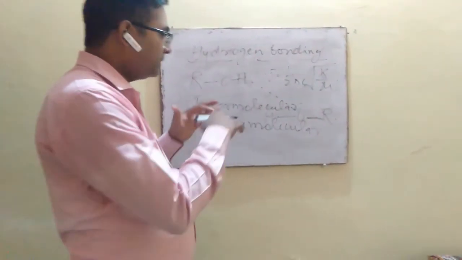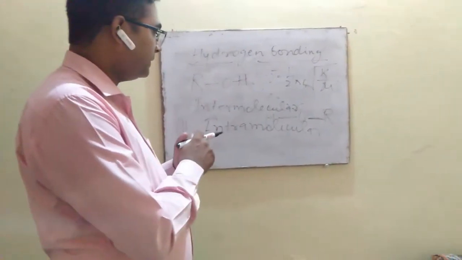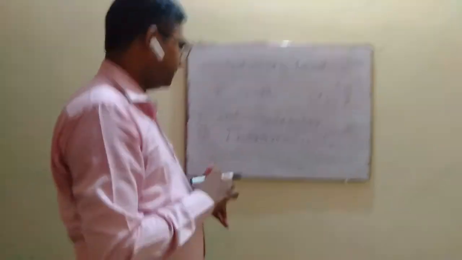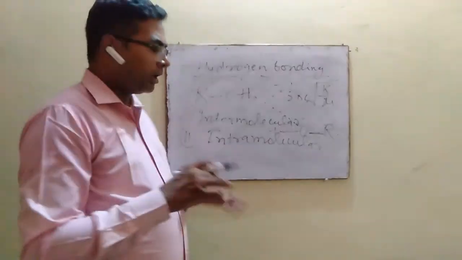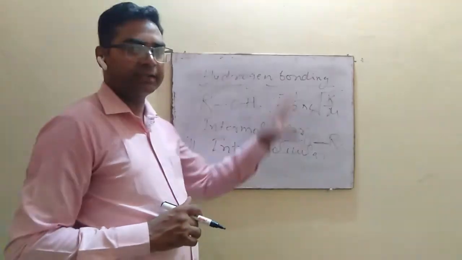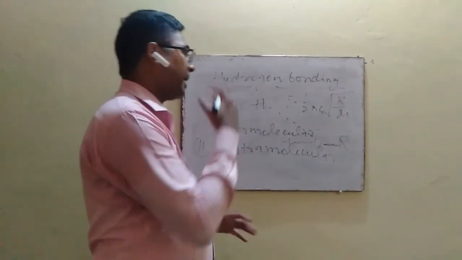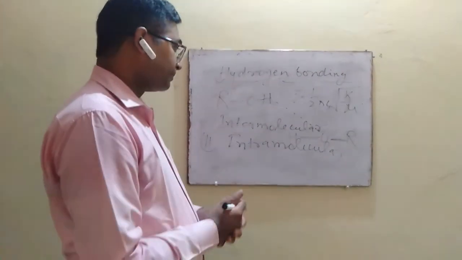Intermolecular hydrogen bonding occurs between two molecules of the same chemical species or two different chemical species, but intramolecular hydrogen bonding is formed in a single compound which has two different functional groups, in which one group acts as a proton donor and another group acts as a proton acceptor.